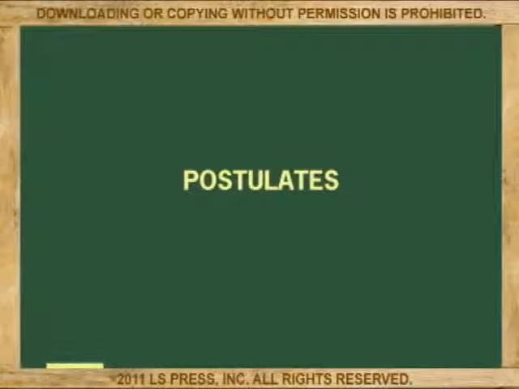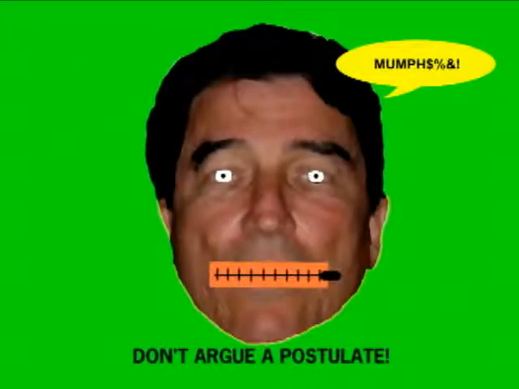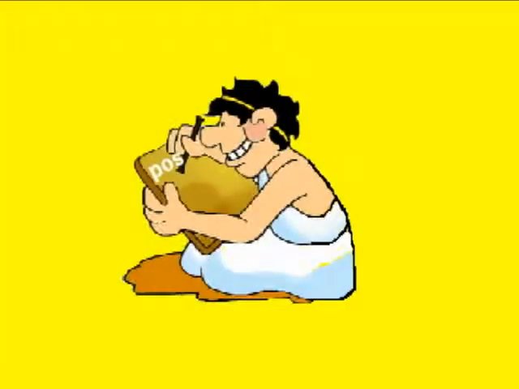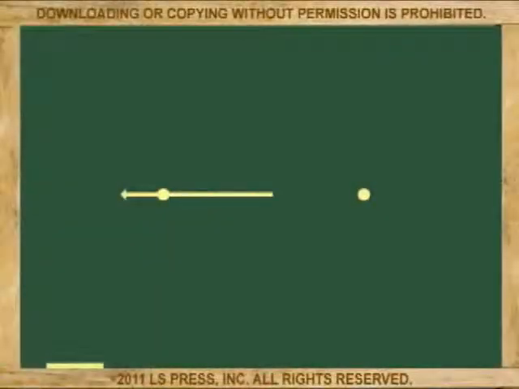Let's go to postulates. A postulate in geometry is a premise that cannot be argued. It is like set in stone. For example, the postulate, through 2 points only one line may exist, is a postulate because that is the only way it can happen. Or listen to this other postulate.